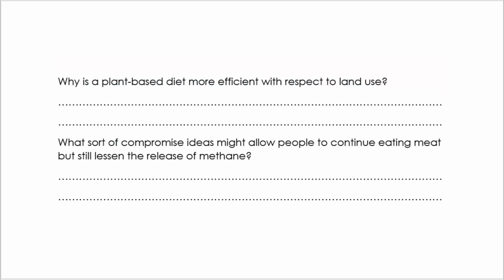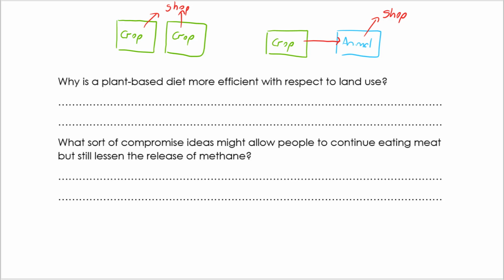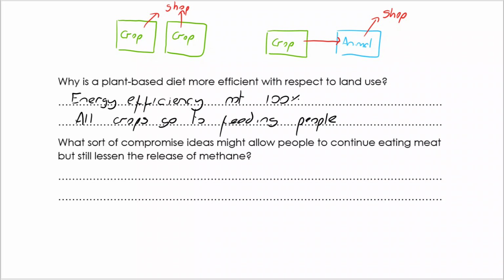Why is a plant-based diet more efficient with respect to land use? Well, let's imagine that we've got two fields with crops, and all of those crops go to the shop for you to buy. But if we're rearing animals, we need some of those crops to go to the animals, so the animals can go to the shop. Energy efficiency is not 100%. We don't get all of the energy from the plants after they've gone to the animals. But if all crops went to feeding people, we would get far more energy efficiency from that. But again, as I said, getting people to give up meat might be a big stretch.